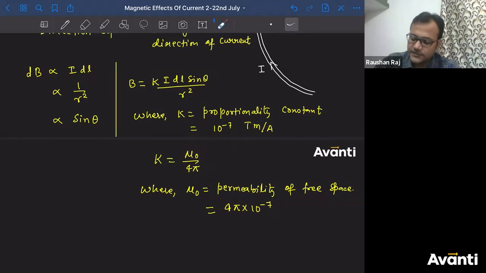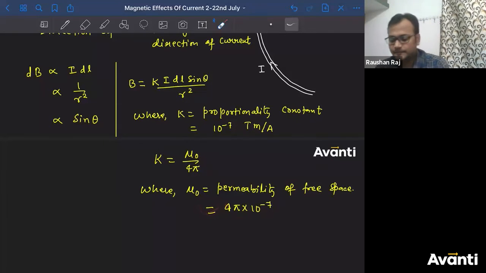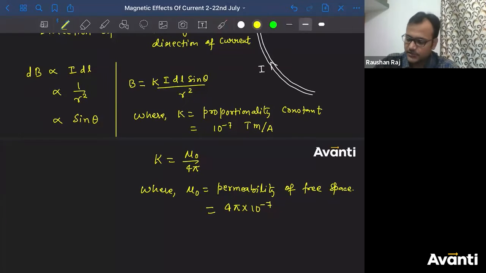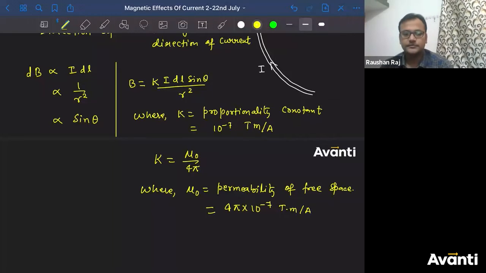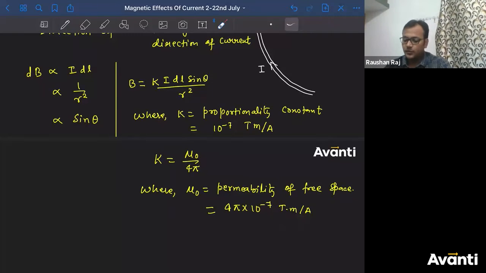What will be the unit of this permeability बच्चा लोग? Tell me what will be the unit of permeability? Come on guys. Will it be different from K or it will be same as that of K? It will be same because 4 pi doesn't have any unit. So you can say this will be Tesla meter per ampere. ठीक है? So unit of permeability is Tesla meter per ampere. So please remember the unit of this permeability. बहुत बढ़िया.